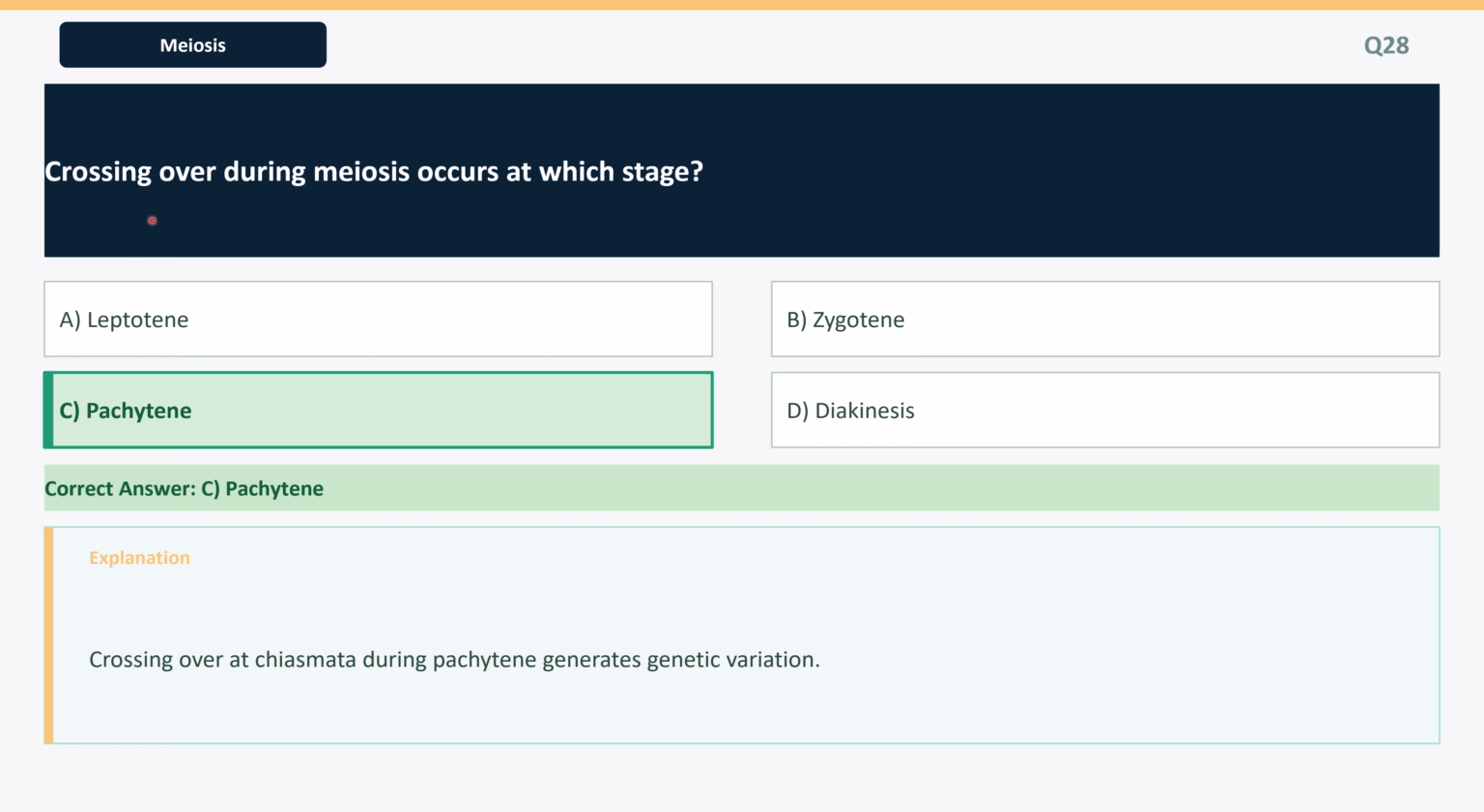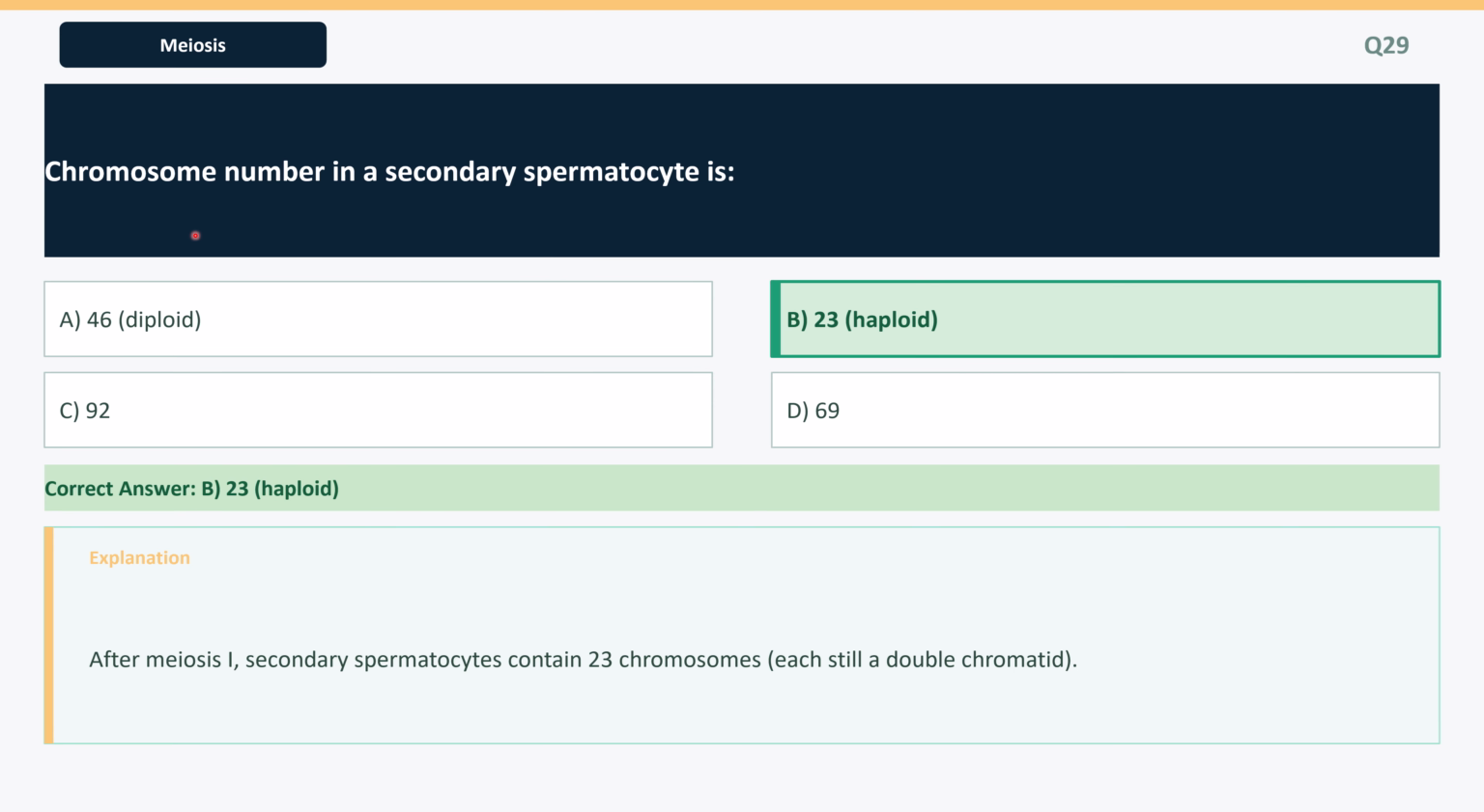Question from this topic is, crossing over during meiosis occurs at which stage? The correct option is pachytene. Explanation: crossing over at chiasmata during pachytene generates genetic variation. Next question is, chromosome number in a secondary spermatocyte is, its option B, 23, haploid. Explanation: after meiosis I, secondary spermatocytes contain 23 chromosomes, each still a double chromatid.